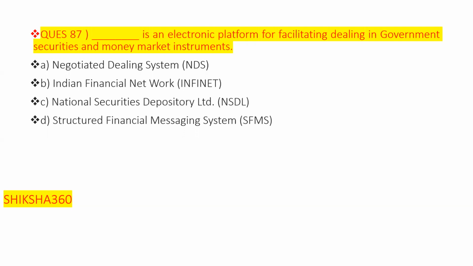Directly straightforward line basically taken from the book. Dash is an electronic platform basically for facilitating dealing in the government securities and money market instruments. First one here, that is negotiated dealing system. Second one, Infinet, that is Indian Financial Network. Third one, NSDL, National Securities Depository Limited. Fourth one, SFMS, that is Structured Financial Messaging System.